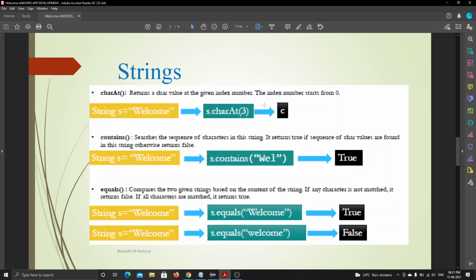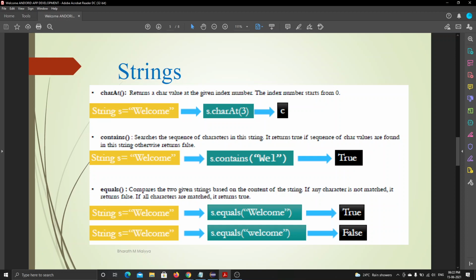Yes, sir. Can you explain typecasting, sir? I will explain it when we come to classes. Typecasting is nothing but converting one data type into another data type. I will explain it in tomorrow's class. I kept some concepts for tomorrow.